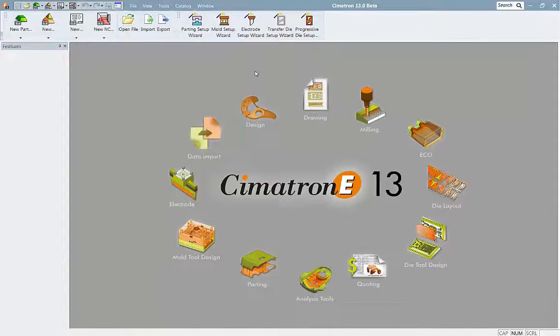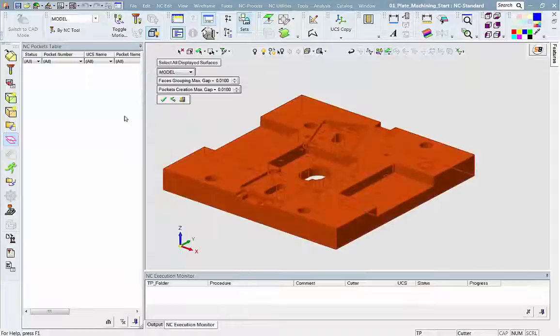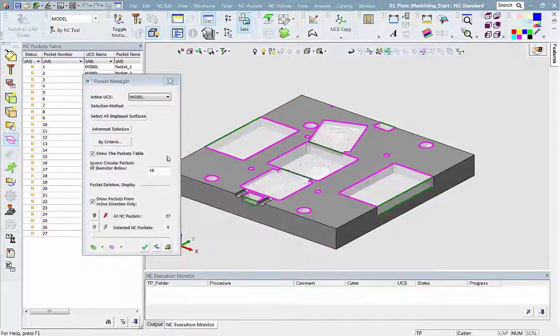Now we will analyze the pockets that need to be machined. We get the results indicating 27 different pockets. However, some of the holes need to be drilled and not milled as pockets. No problem. Pocket Manager can filter them out by setting the minimal diameter to be milled. Now we get only 15 pockets.